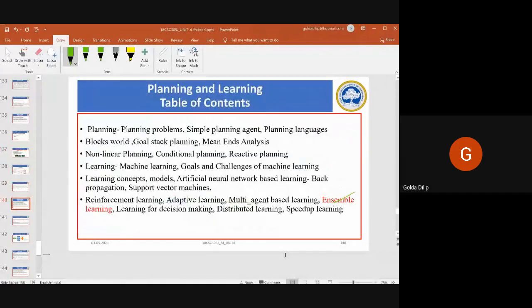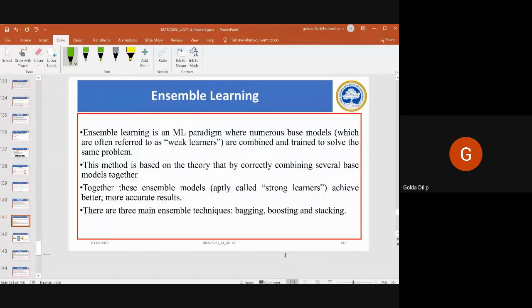So next is what is called ensemble learning. Ensemble learning is combining more than one machine learning algorithm. When you combine more than one machine learning algorithm, you call it ensemble learning. So what you are basically doing is you have multiple models, like classifiers or experts, and they are all combined to solve a particular computational intelligence problem.